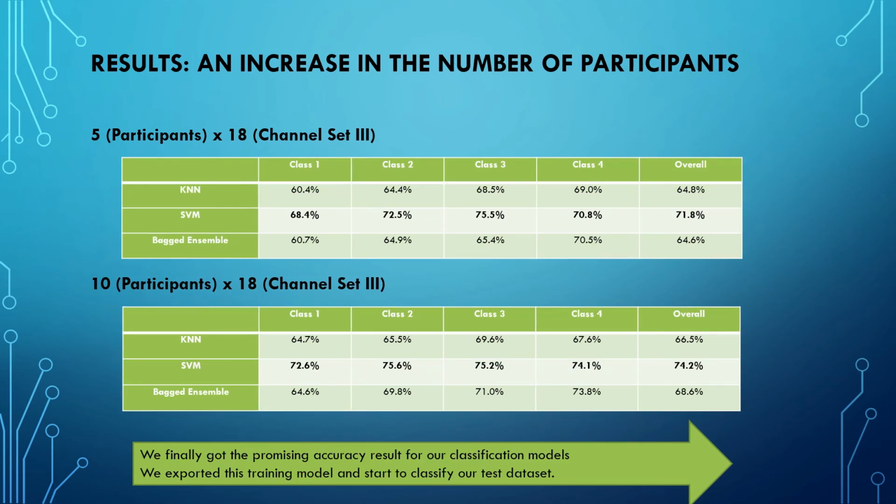After we got the expected number of channels, which is 18 channels, we start to think of increasing the number of participants. So we actually analyze 5 participants and 10 participants in this case. Overall accuracy from 5 participants and 18 channels is 71.8%, compared to 74.2% from 10 participants and 18 channels. So we finally got a promising accuracy result for our classification model, and we export this training model and start to classify our test dataset.